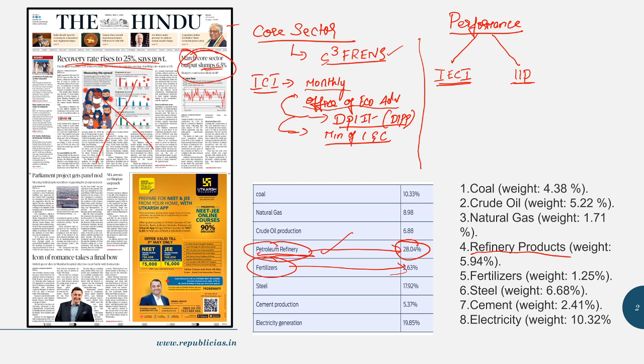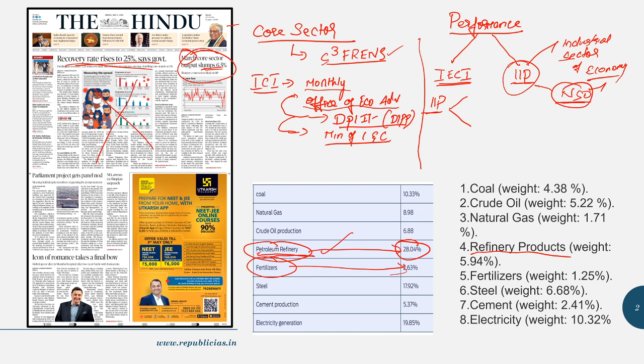And one more index which takes into consideration these 8 core industries is the Index of Industrial Production. So friends, the Index of Industrial Production happens to be a big index because it reflects the Indian industrial sector. It is not only an index of 8 core industries, rather it reflects the industrial production of our economy. And this data is also released on a monthly basis by NSO, that is, National Statistical Office. Earlier it was CSO, now it is upgraded into NSO.